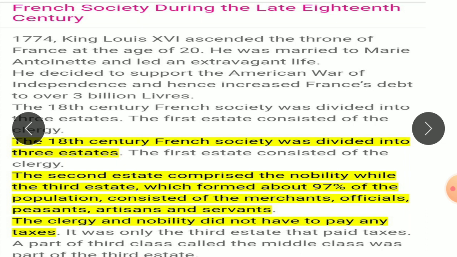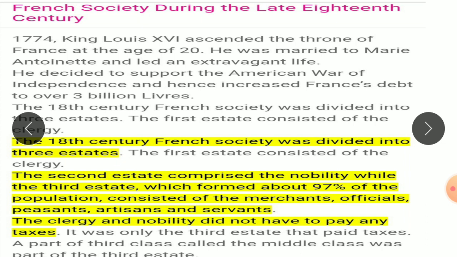In 1774, King Louis XVI ascended the throne of France at the age of 20. He was married to Marie Antoinette and led an extravagant life. He decided to support the American War of Independence, and hence increased France's debt to over 3 billion livres.